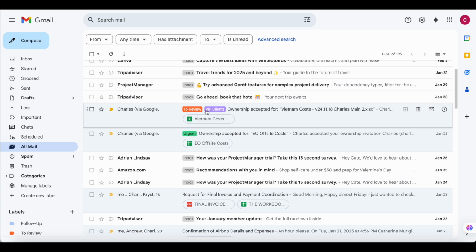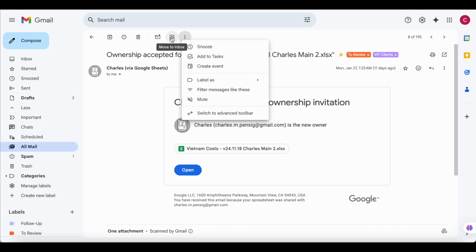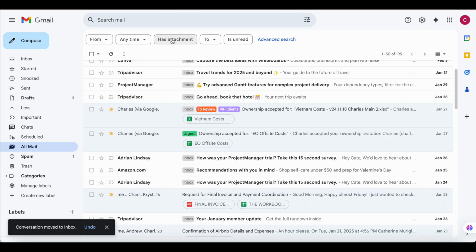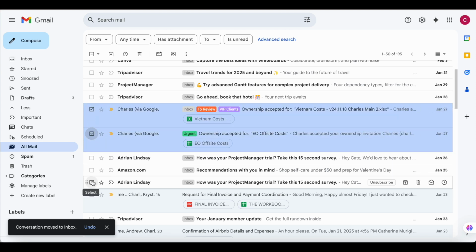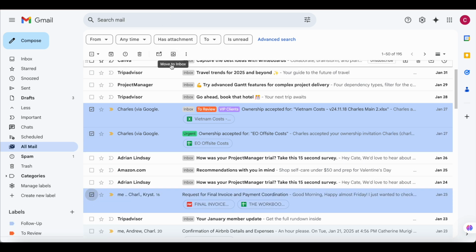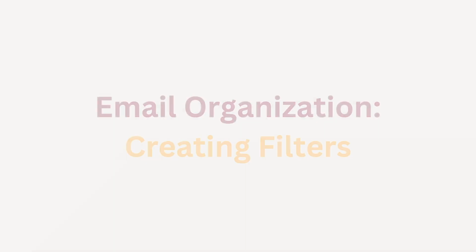As you can see, we have these ones which are under the labels to review, urgent, and you can still also return them back to your inbox. You can do that by clicking on that, coming here, and then coming at the top and then say move to inbox, and it will move the email back to your inbox. You can also do the same by highlighting a number of emails. Once you highlight them, you come on top here and say move to inbox, and it will move all the emails that you had highlighted back to your inbox. As you will see, here are the emails.